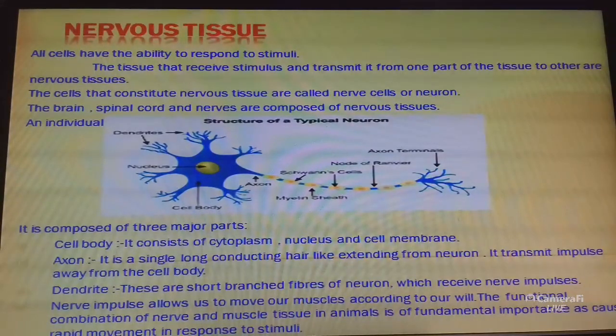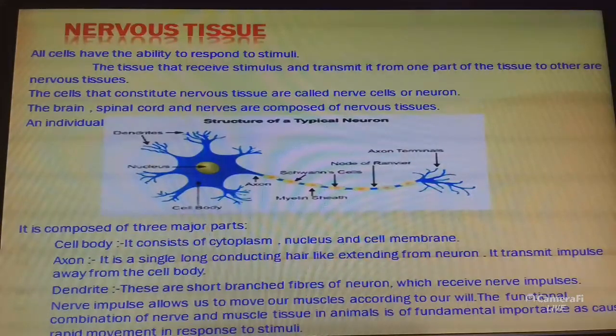The combination of nerve and muscle tissue is fundamental to most animals, and this combination enables animals to move rapidly in response to stimuli. Because all cells have the ability to respond to stimuli.